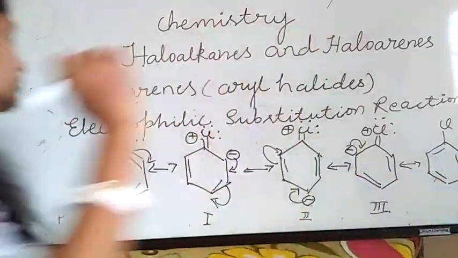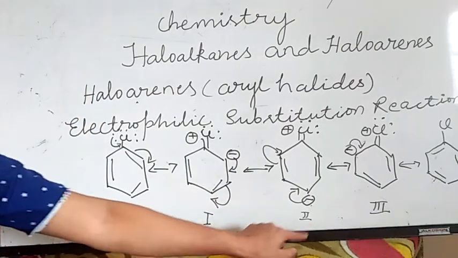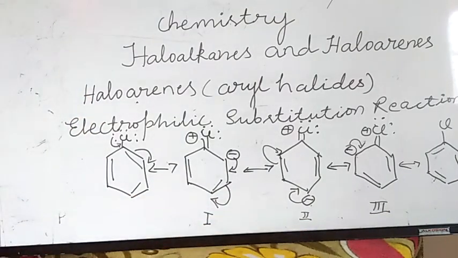See, the double bonds will move here, right? These are the resonating structures of chlorobenzene. Haloarenes undergo electrophilic substitution reactions like chlorination, nitration, sulfonation, Friedel-Crafts alkylation and Friedel-Crafts acylation.